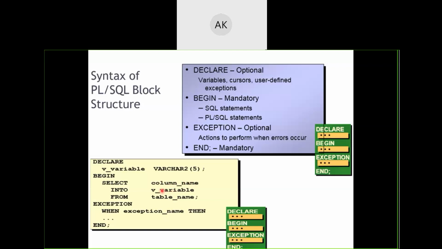So when I am trying to store the column value into the variable, should the column's data type and the variable's data type be the same or not? We can have conversions. Okay, one said no. Anyone else? Pujita says yes. Anyone else?